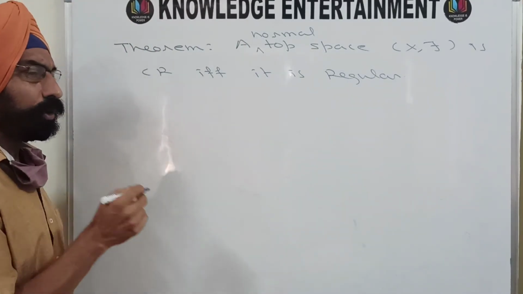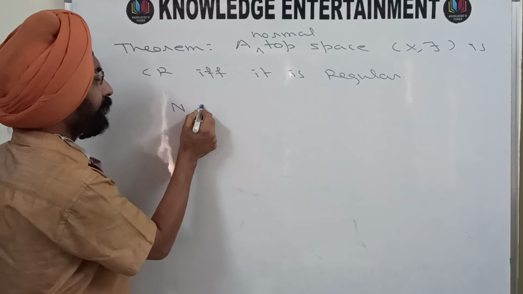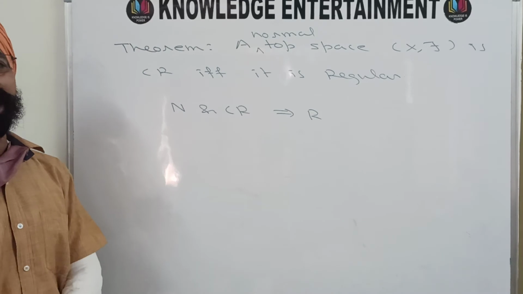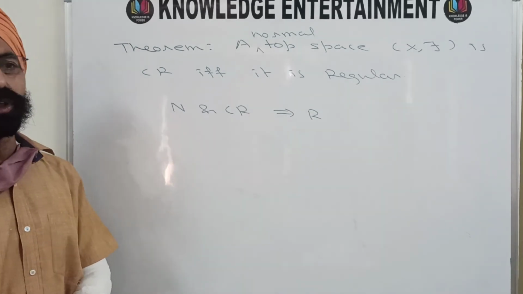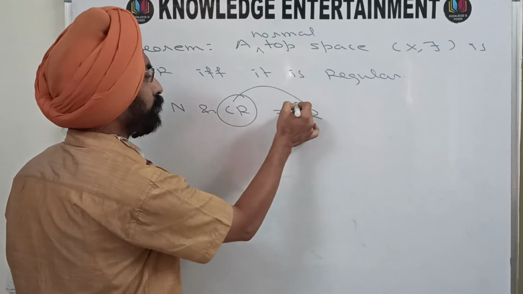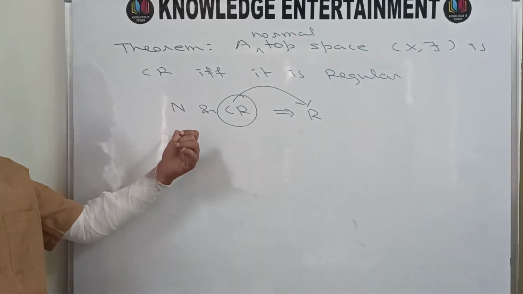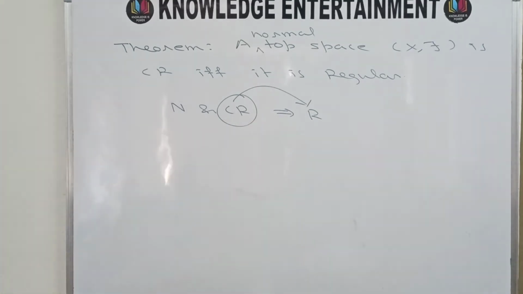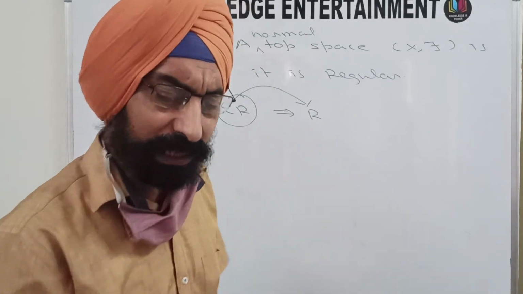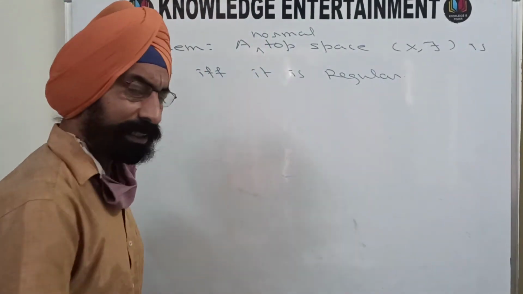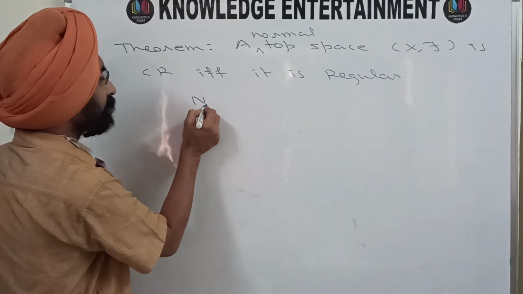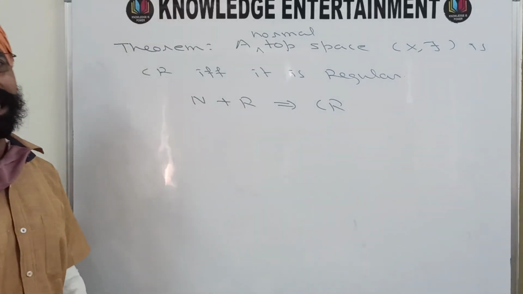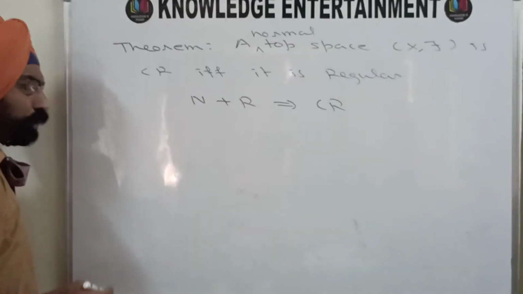So that means what you have to show. Once you take normal and completely regular, you have to prove that it is a regular space, and that I am not going to prove. Why? Because in the previous video you have seen that every completely regular space is regular. So there is no need of using normality. Only complete regularity will make the space regular. So one way is already proved in the previous video, and the other way we will have to prove. The other way means you are having a normal space, you are having a regular space, and you have to prove that it is a completely regular space. So for that, I am going on to the proof now.